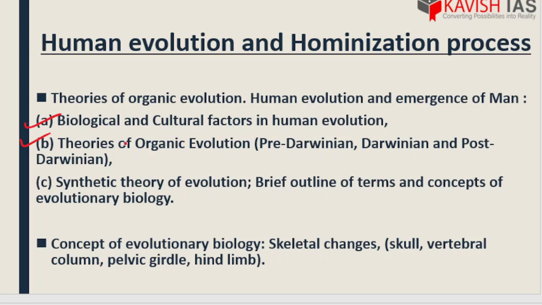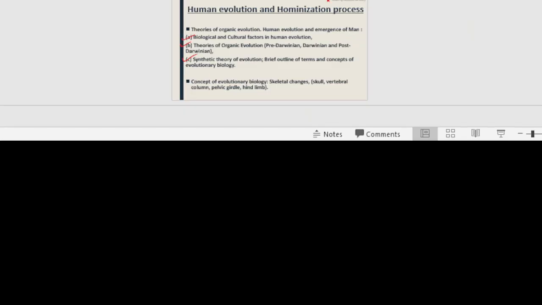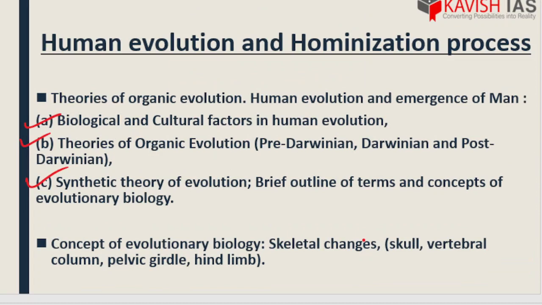Next we have the synthetic theory of evolution. Here what we need to know is that the synthetic theory is the mixture of the concepts of Darwinian evolution and Mendelian genetics. Now see, evolution doesn't only mean the physical changes, that humans originated from apes, their body structure changed, hair pattern changed, their spinal cord structure changed. It's fine. But what about the genotypic part? What about the internal part, right?